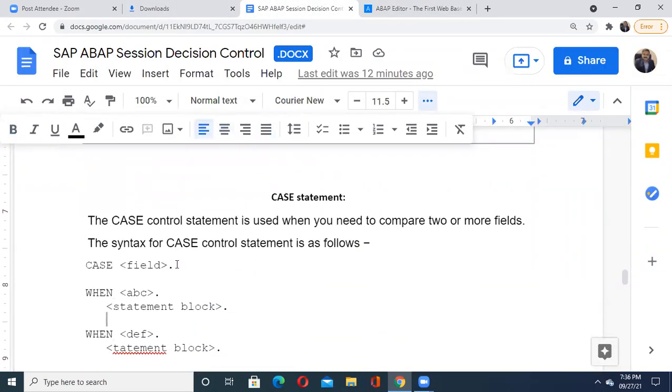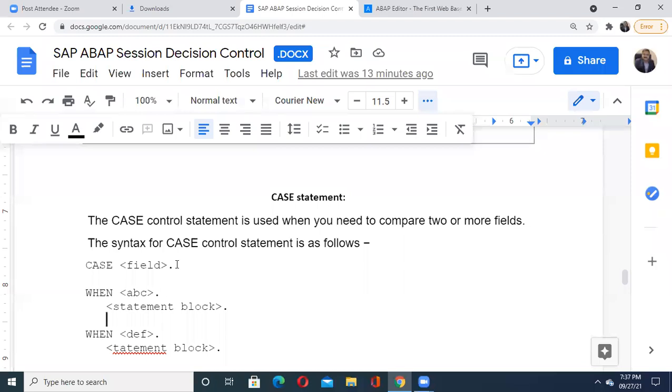There is a case statement, as I have said and explained earlier. This case statement is used when you need to compare two or more fields. It means I have so many options, like yes, no, cancel. If I click on yes, then its respective code should be executed. If I select no, then it should go for no's code, and if I click on cancel, it should go for that.